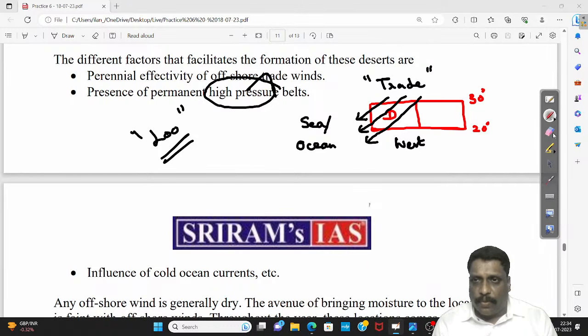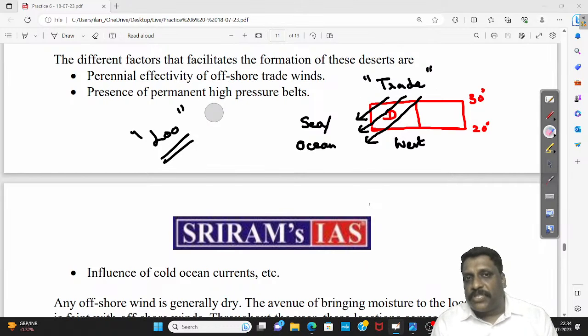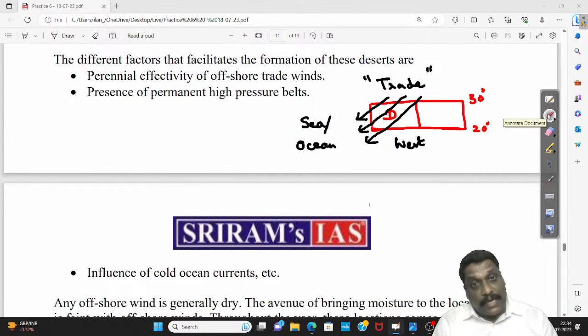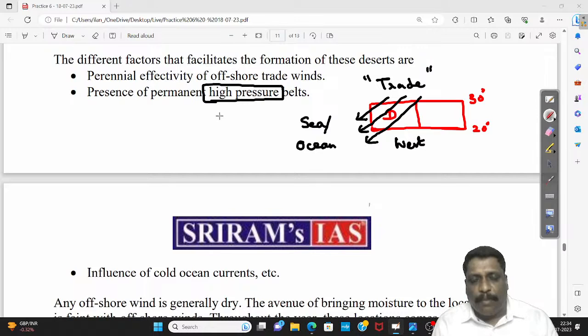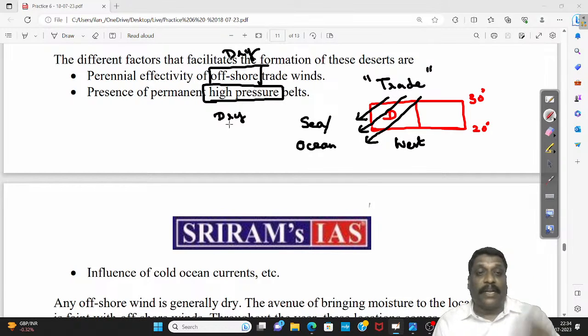So what I just want to tell you is that the high temperature in desert is short-lived. What is more permanent? Deserts during the night time are very cold, right? So what is more permanent in desert is high pressure. And high pressure is known for dry condition. Offshore wind is also known for dry condition. High pressure is also known for dry condition.